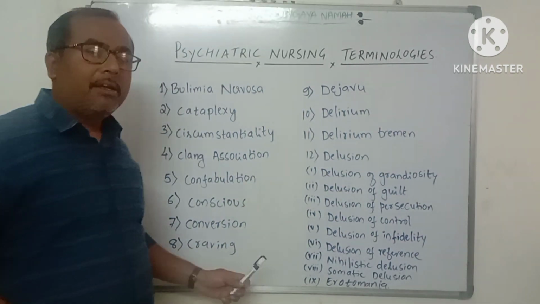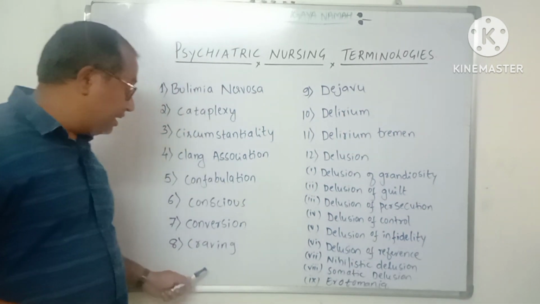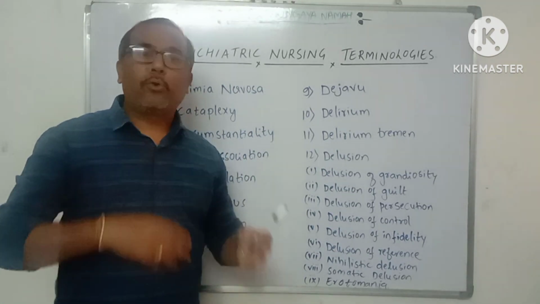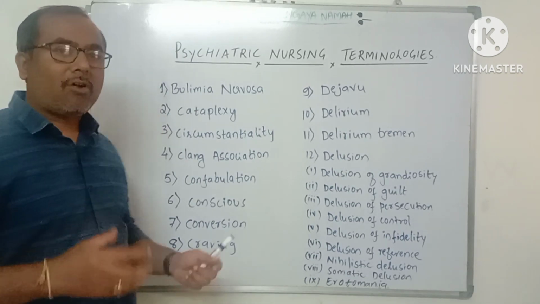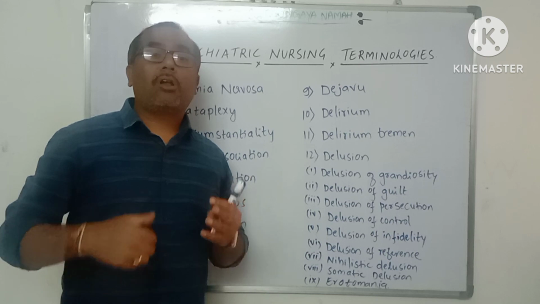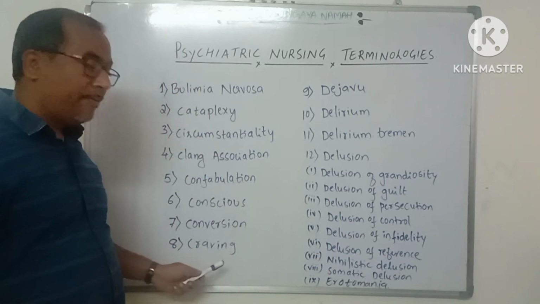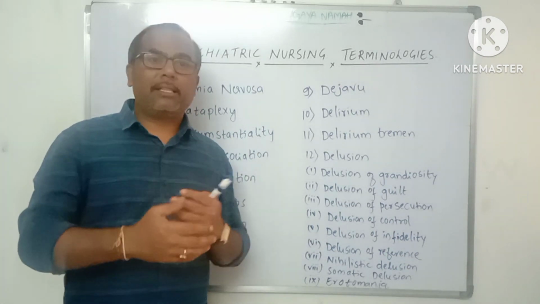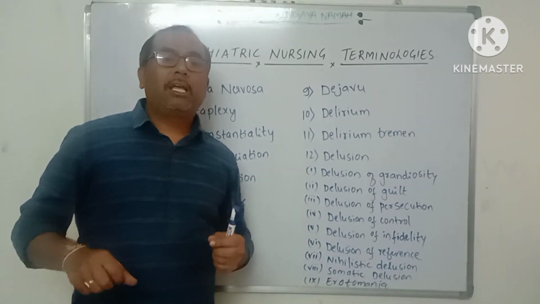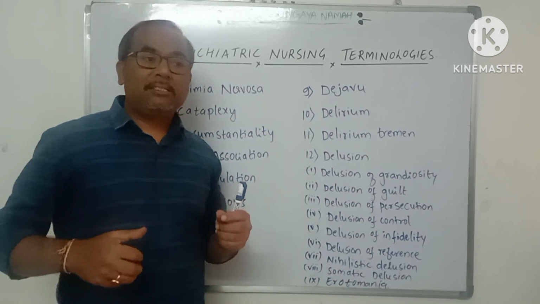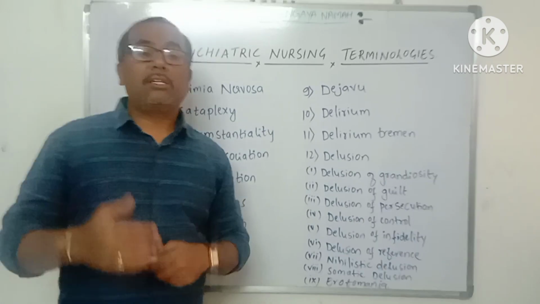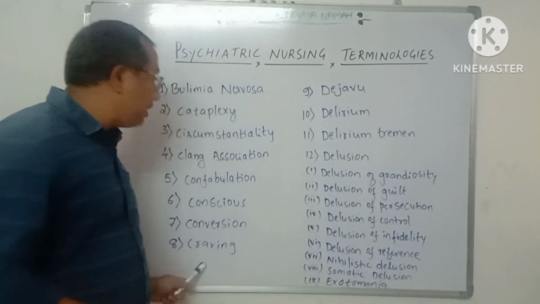Next one is craving. Craving is an intense desire to use a substance, alcohol or any narcotic drugs. When a person has a strong desire to take drugs, medications or alcohol, that is known as craving. For example, a person who is continuously taking alcohol or drugs, when you put him in one room and lock him, will start shouting and have an intense desire for medications, drugs or alcohol. So that is craving.